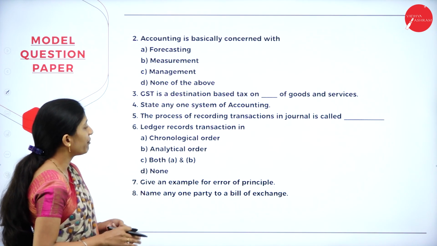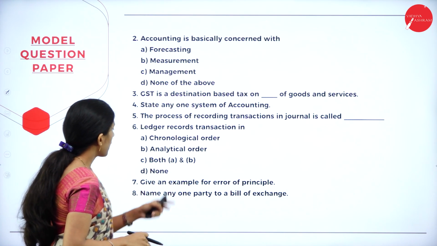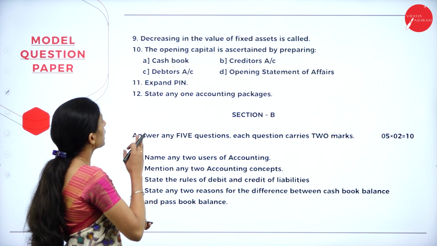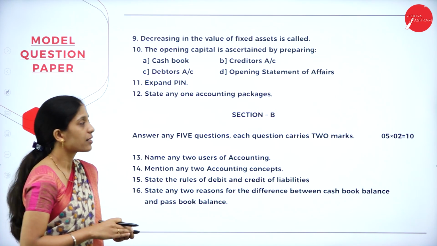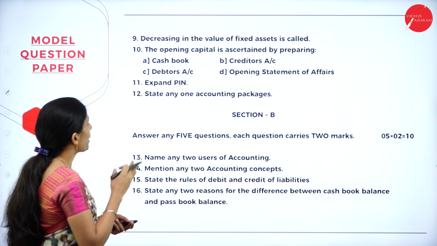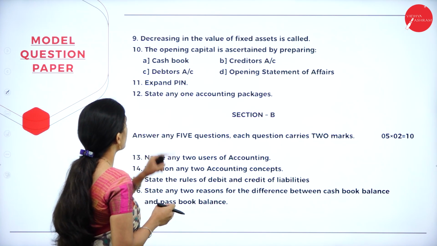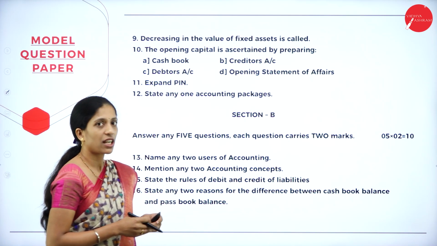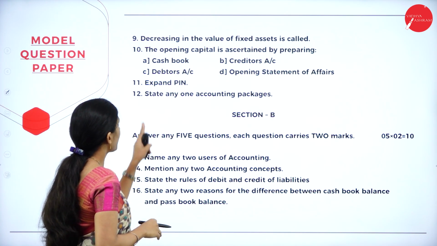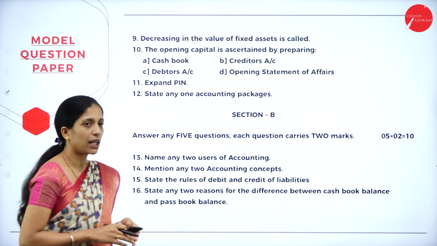Next, give an example for error of principle. Name any one party to a bill of exchange. Next, decrease in the value of fixed asset is called what? The opening capital is ascertained by preparing cash book, creditors account, debtors account, opening statement of affairs. They have given the option. Expand PIN. State any one accounting package.